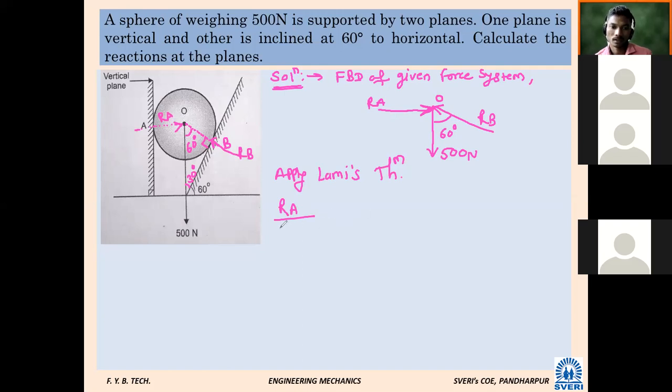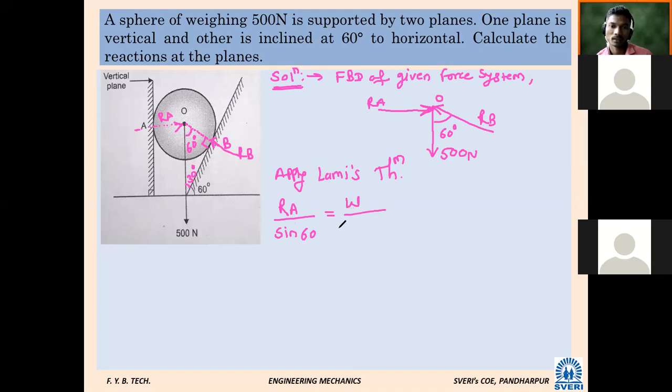Next, W divided by sin 150. Next, RB divided by sin 90. Therefore, calculate now. The middle term is known to us: W is known, sin 150 is also known. So calculate RA.